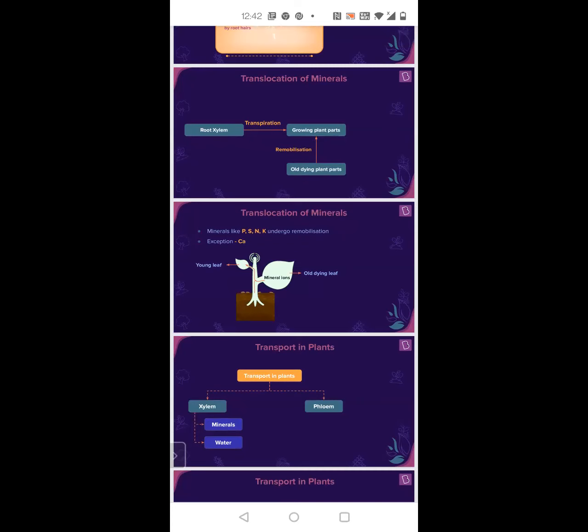You would have studied this, right? Mineral nutrition, exactly. So most of the minerals can be remobilized except calcium. Because calcium is the framework, it's not possible to remobilize calcium, but all the other minerals like phosphorus, sulfur, potassium, nitrogen can be remobilized.